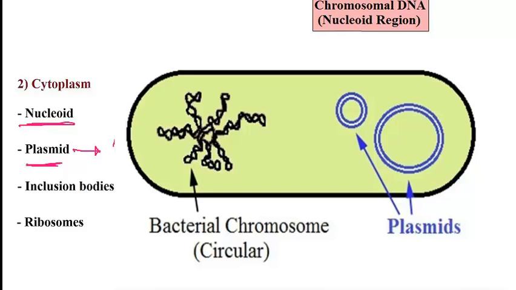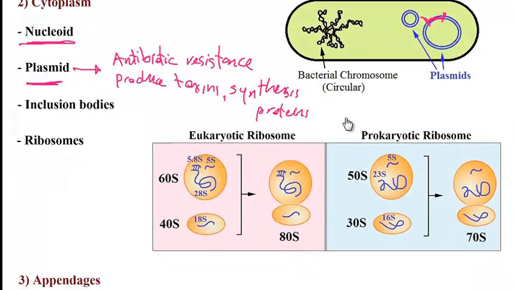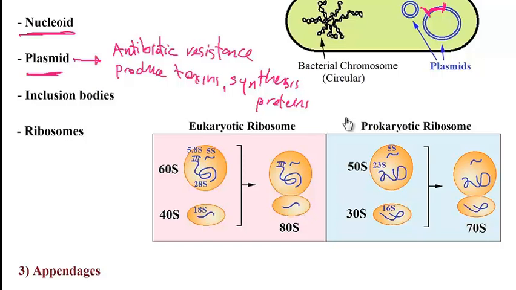All right, now the next structure are the inclusion bodies, and these are basically nutrient granules that are used in times when there is a low source of energy available. So these are nutrient granules.